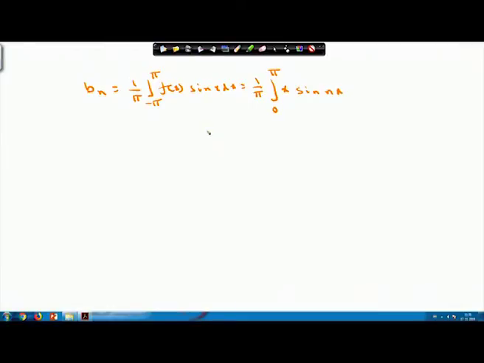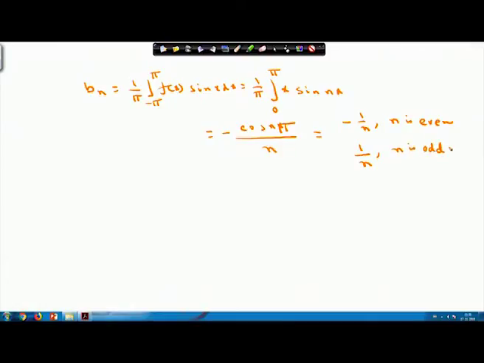If you evaluate this, you will obtain minus cos n pi by n. So, it will be equal to minus 1 by n when n is even, and 1 by n whenever n is odd.